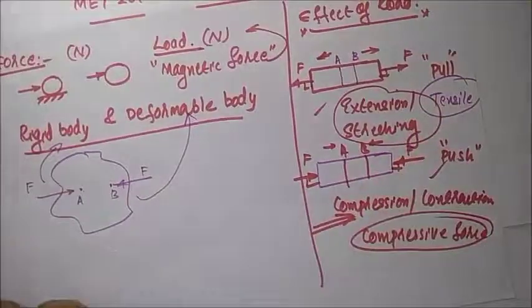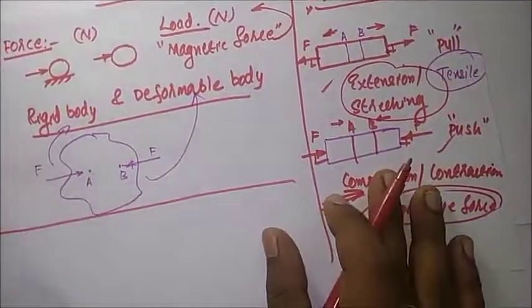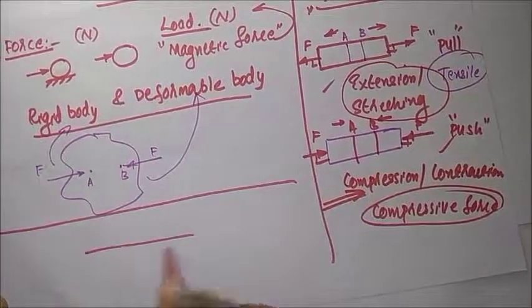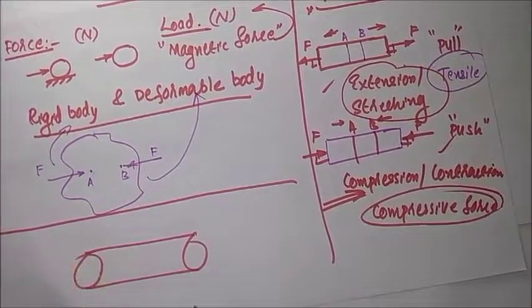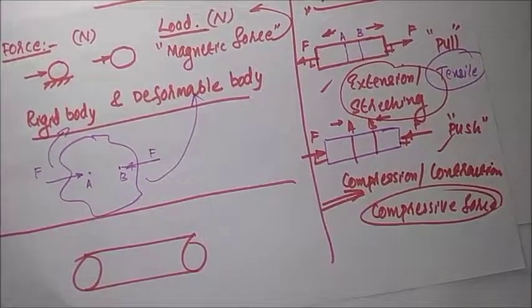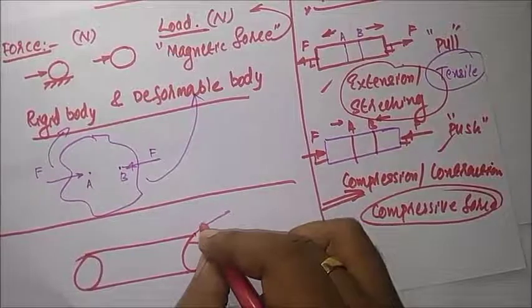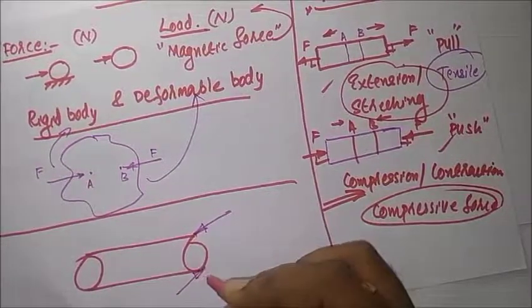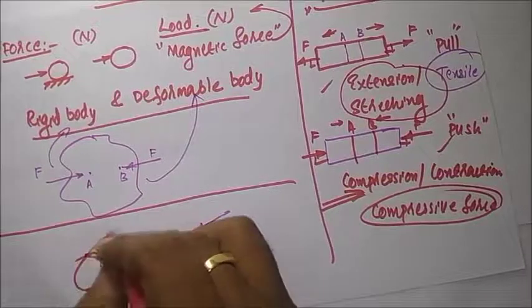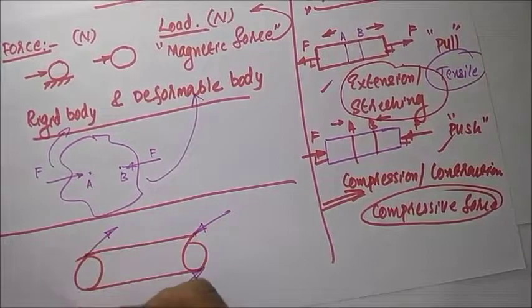Okay, next is torque. Consider a member to which two equal and opposite forces are applied. You know that two equal and opposite forces acting a certain distance apart constitute a couple.